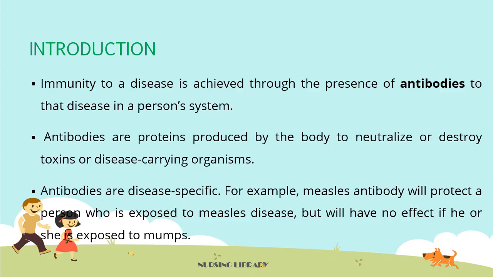First, introduction. Immunity to a disease is achieved through the presence of antibodies to that disease in a person's system. Antibodies are proteins produced by the body to neutralize or destroy toxins or disease-carrying organisms. Antibodies are disease-specific. For example, measles antibody will protect a person who is exposed to measles disease, but will have no effect if he or she is exposed to mumps.